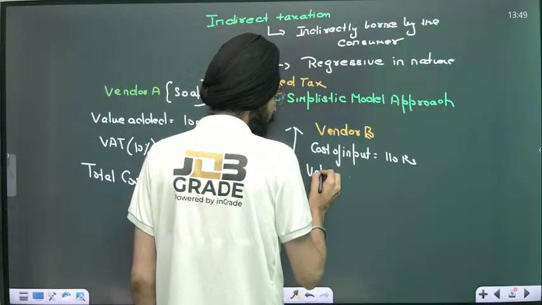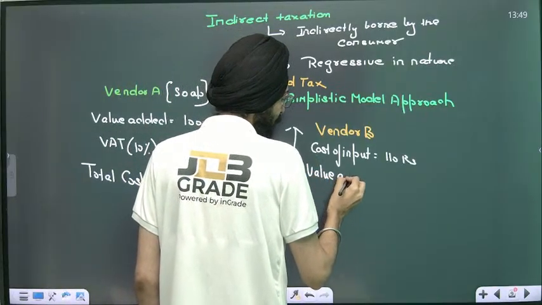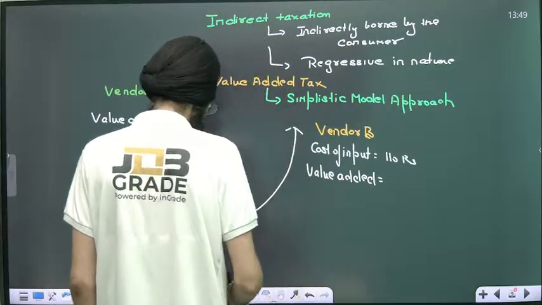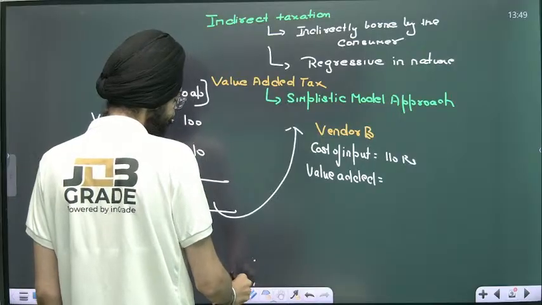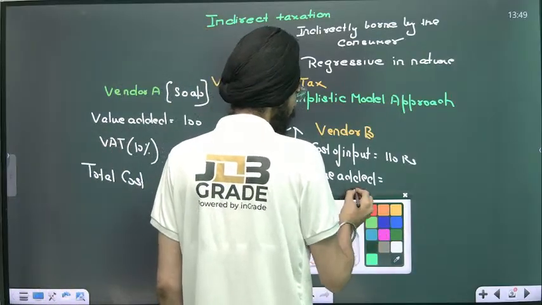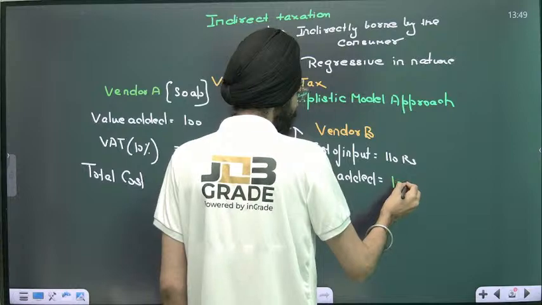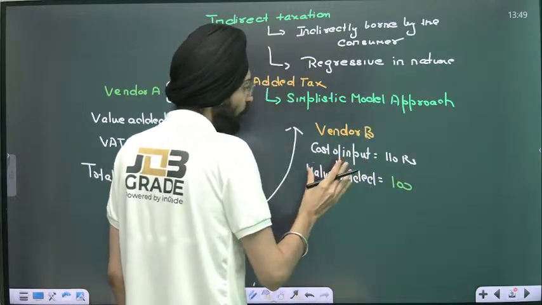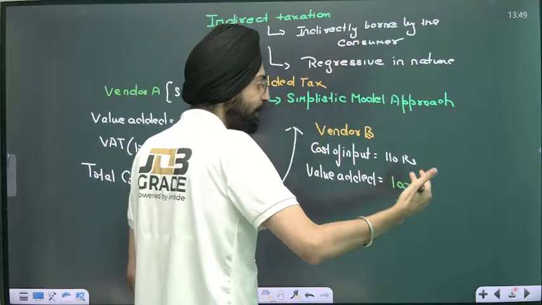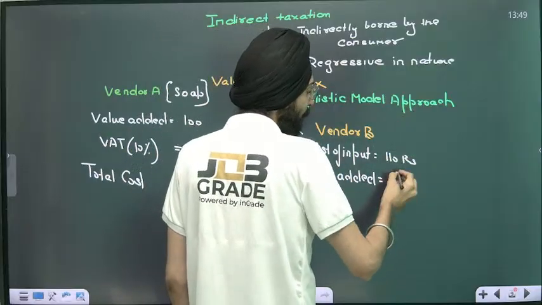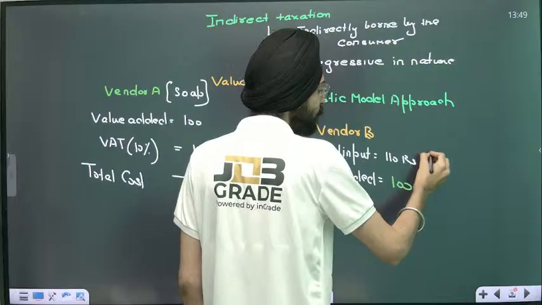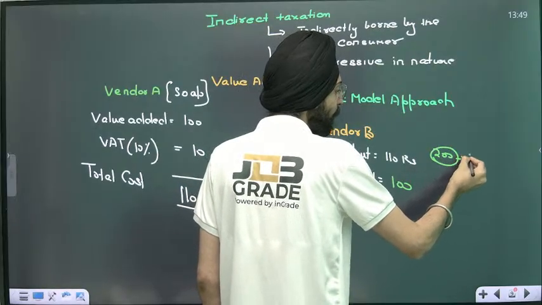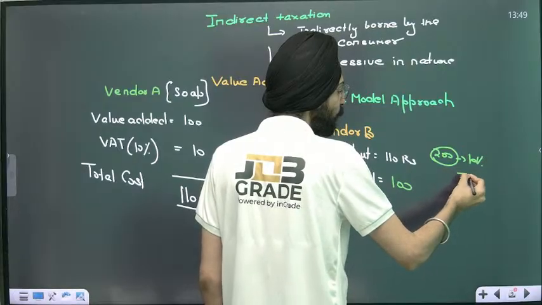So the value added is, say, another 100. Value addition total is 200. Apply 10% VAT over this and you will come out with 20.